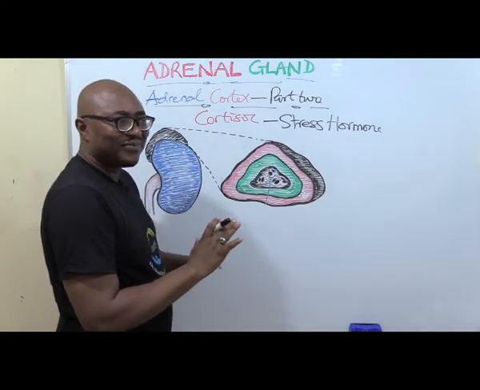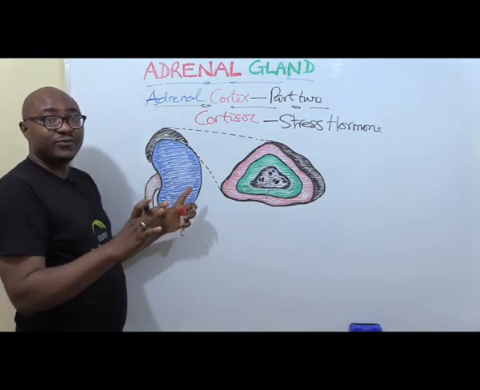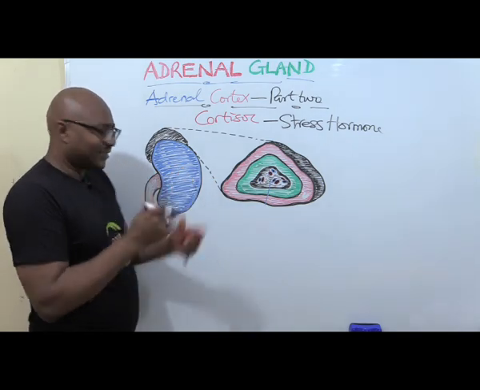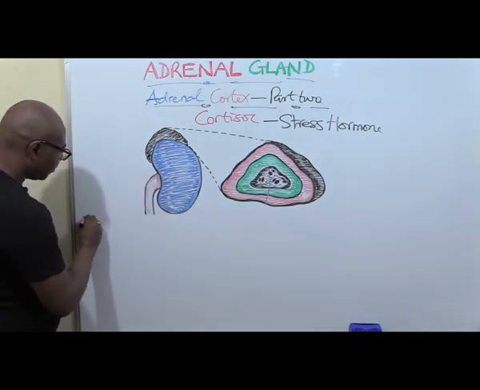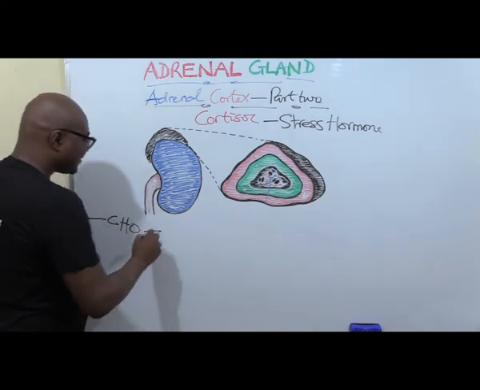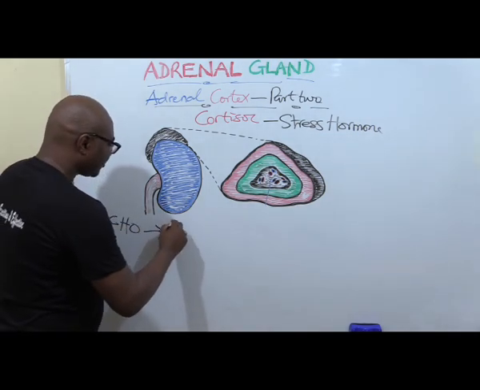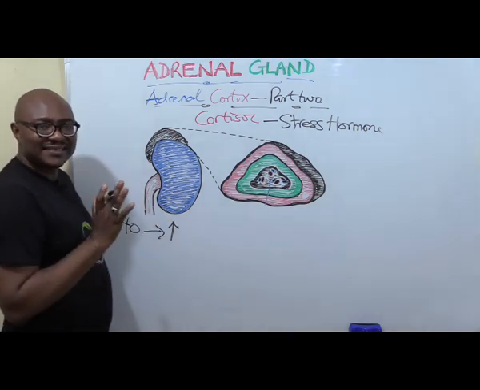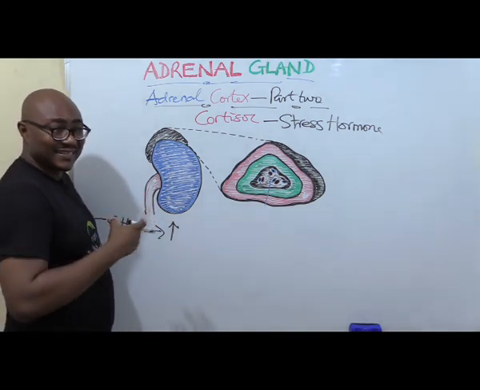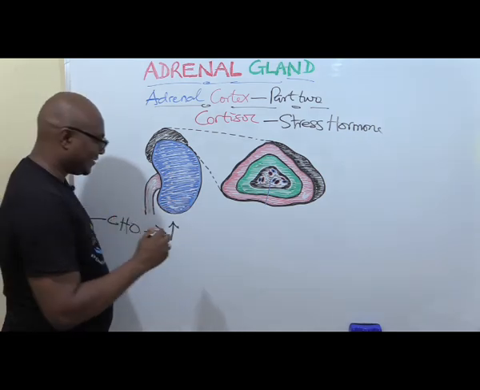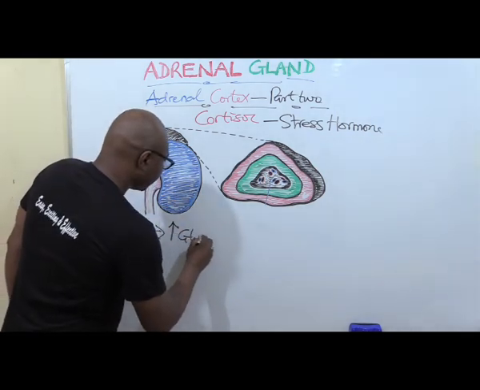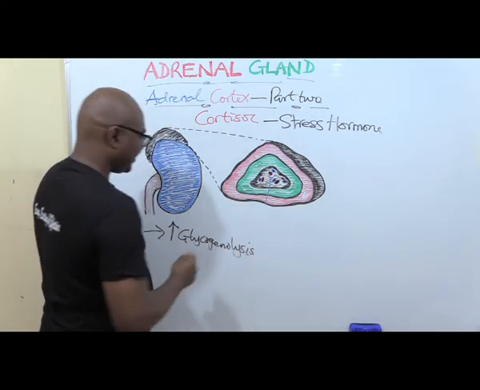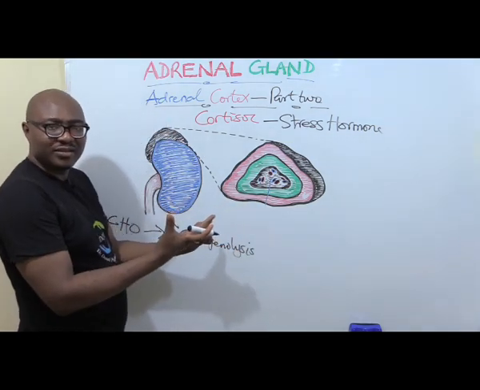How does it affect metabolic fuels: fats, proteins, and carbohydrates? For carbohydrate, it increases glycogenolysis, so that glucose will be more available.